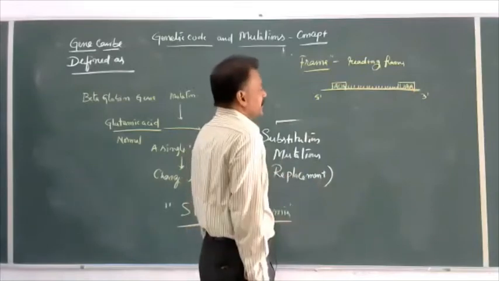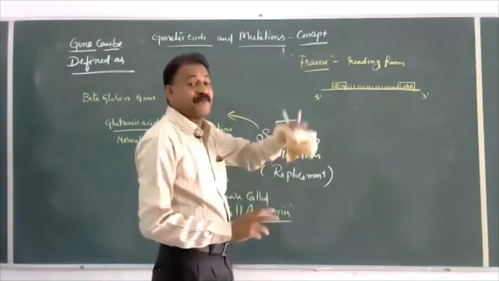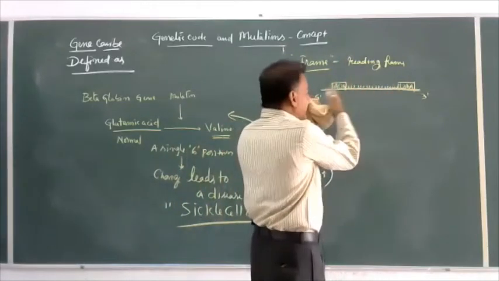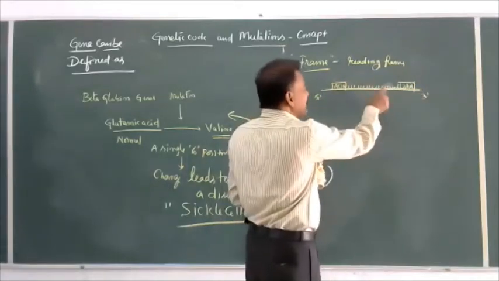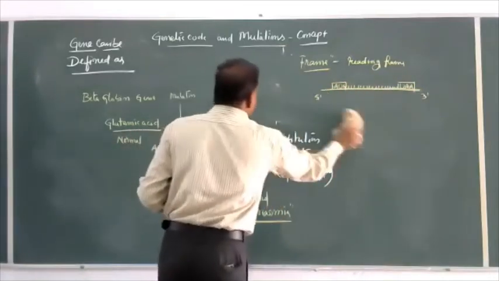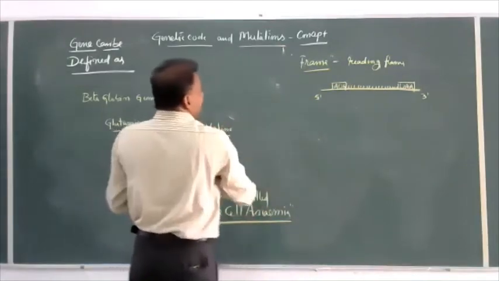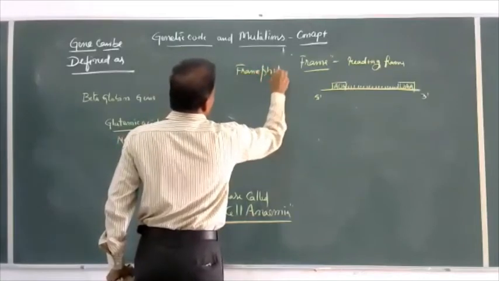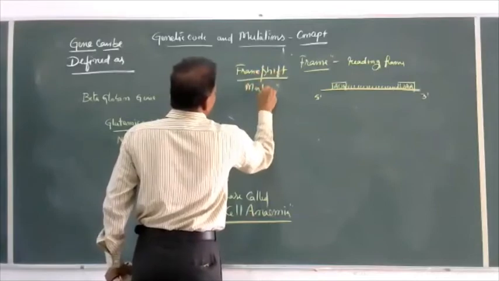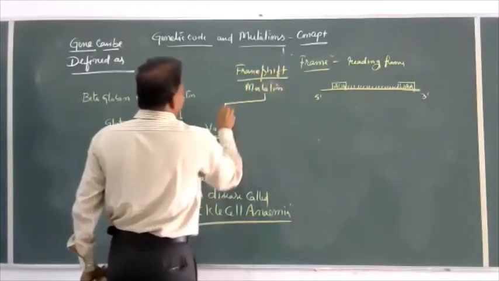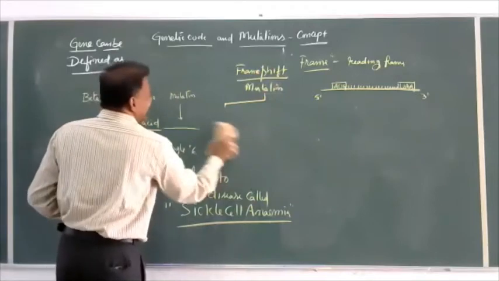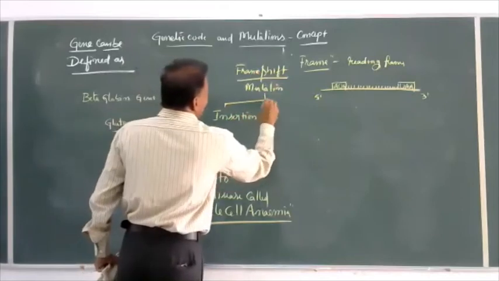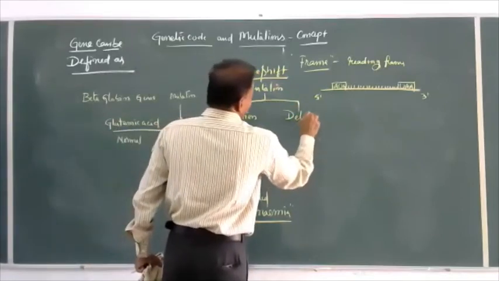Due to mutation, what mutation? Frame shift mutation. Due to mutation, some change, the reading frame is changed from normal to abnormal form. The reading frame is changed due to mutations. We are going to watch frame shift mutations, either insertion or deletion.